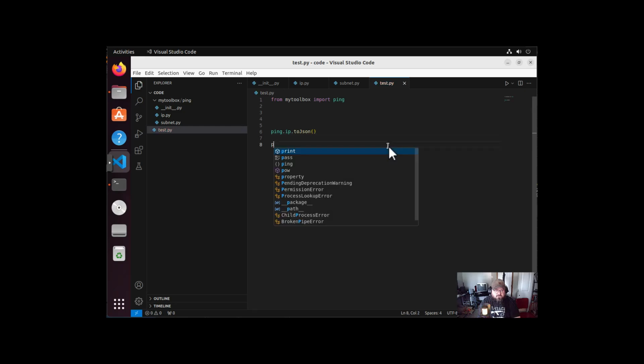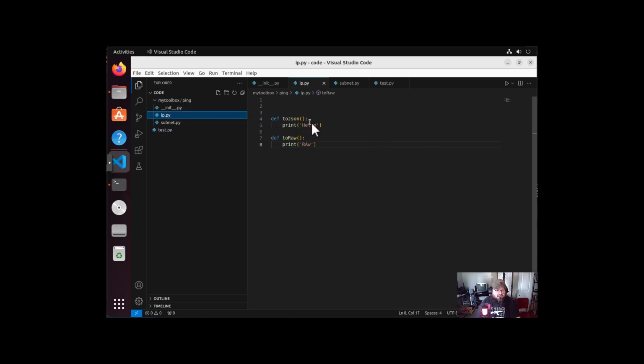And then let's do ping IP dot to raw, right? And let's come back to here, and when we go into the to JSON, let's just say ping to JSON, and let's do the same for the raw, right? Ping to raw, just to let us know exactly where we are within our function.